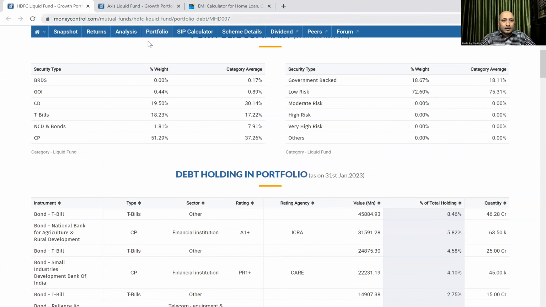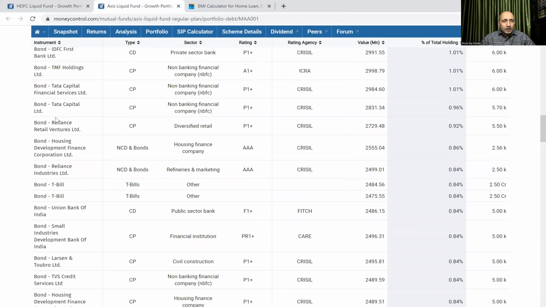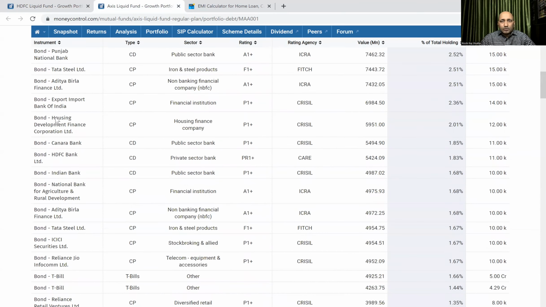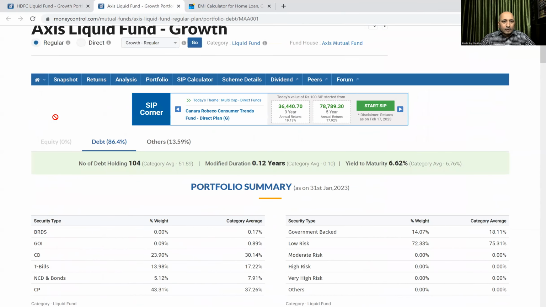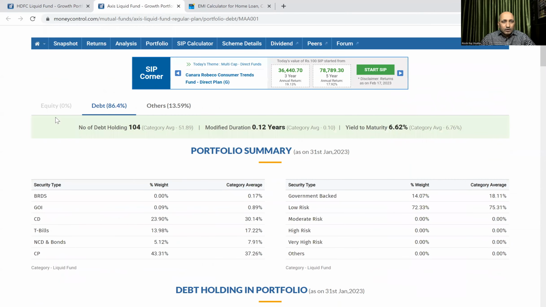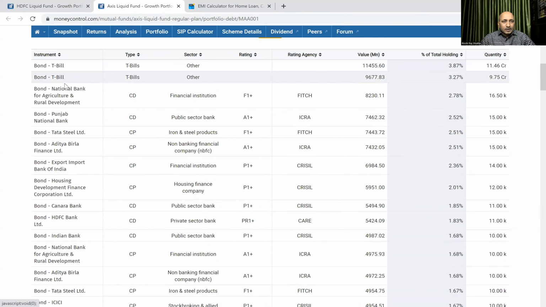Let us see another, Axis Bank. In the case of Axis Bank mutual fund, you can see the treasury bills and how much they have invested, 11.46, 9.75. Then again National Bank for Agriculture and Rural Development, Punjab National Bank, Tata Steel, Aditya Birla Finance Company, Export Import Bank of India.